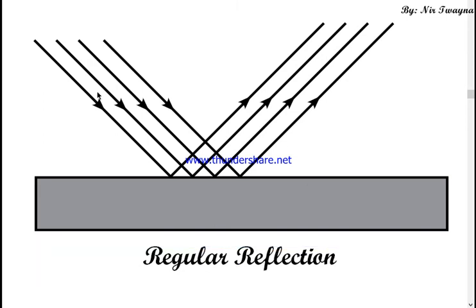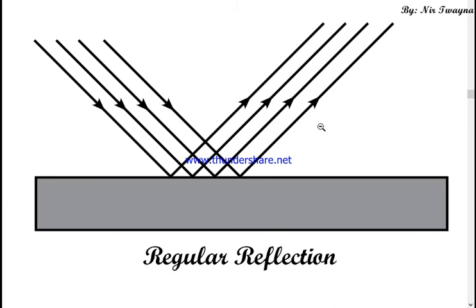In this case, all the light rays are being reflected in the same direction, and this kind of reflection causes shining in an object, or it can also form a smooth image on its surface, okay?